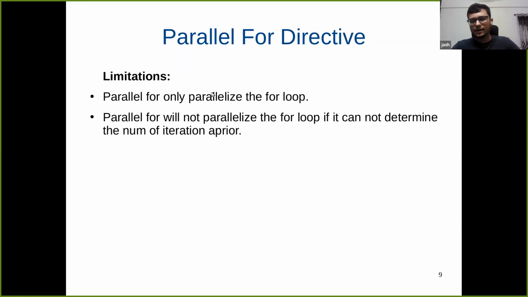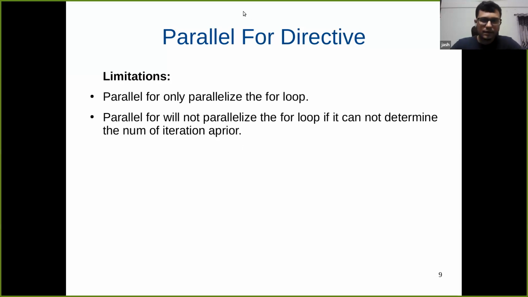The first point is very clear. It can only parallelize the for loop. So if you want to parallelize a while loop or a do-while loop, it cannot. Writing #pragma omp parallel for followed by a while loop will not work. And the second point is that it will not parallelize the for loop if it cannot determine the number of iterations beforehand. So what does that mean?